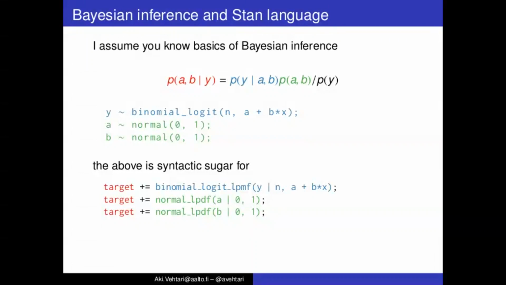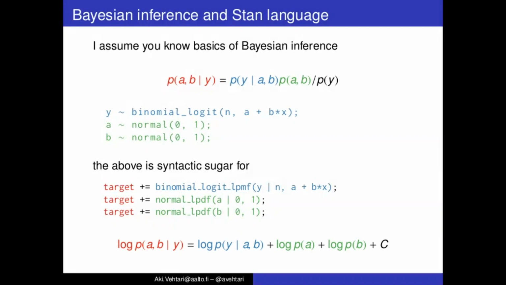And then for these prior parts we add the normal log density function of A given 0 and 1, once for A and once for B.